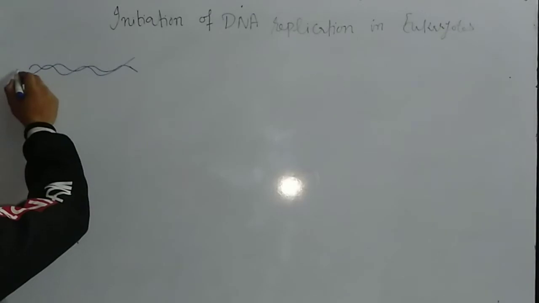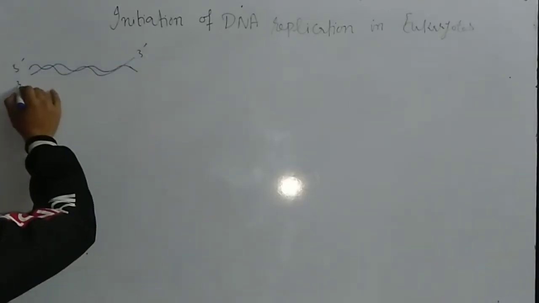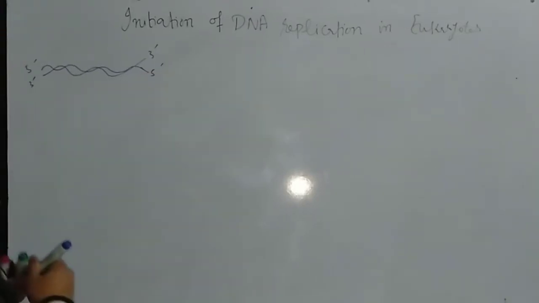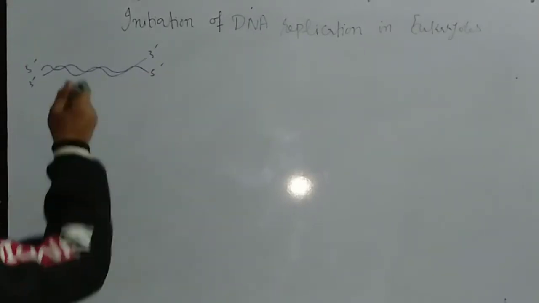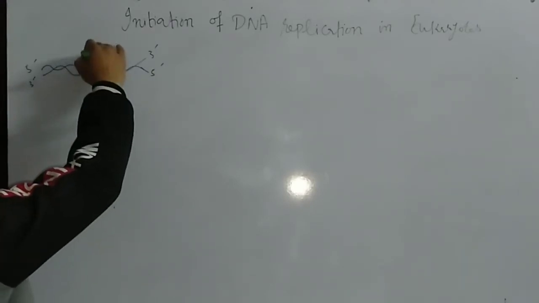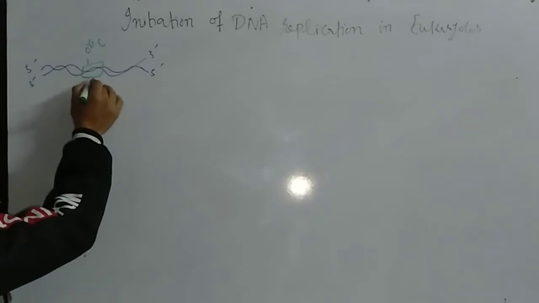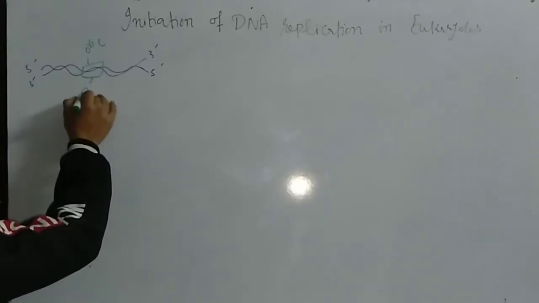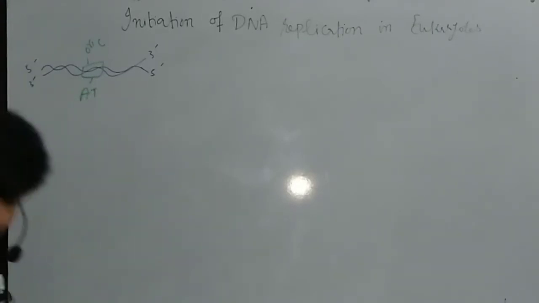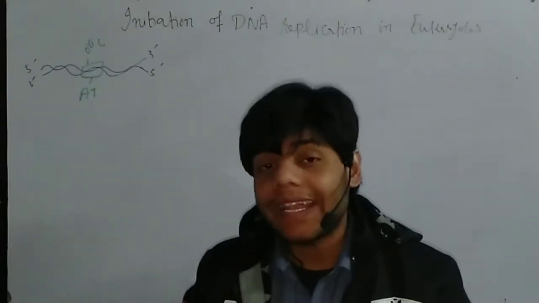One strand goes 5' to 3', while the other is 3' to 5'. That specific region is called the origin of replication, or ORI site. Remember, that specific region is rich with adenine and thymine bases, so we call it an AT rich region.